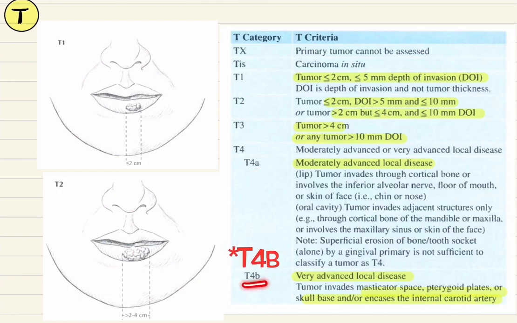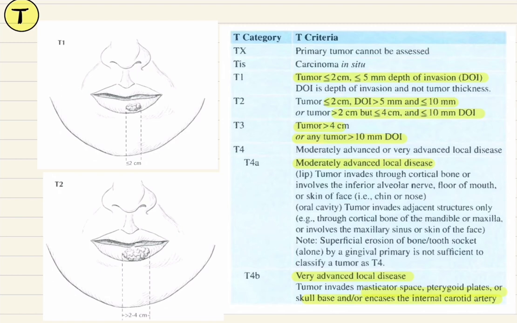Now T4b, when the tumor invades the masticator space, pterygoid plates, or skull base, and or it encases the internal carotid artery. So this was about the T staging.